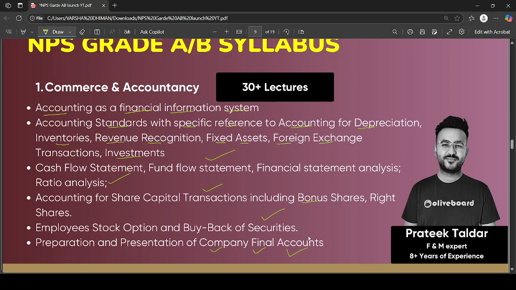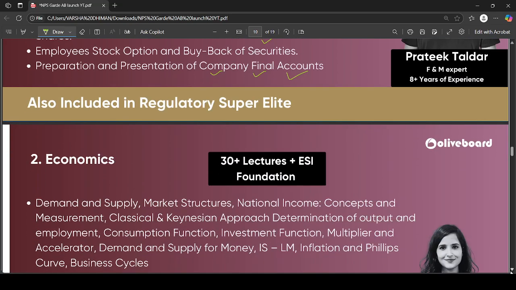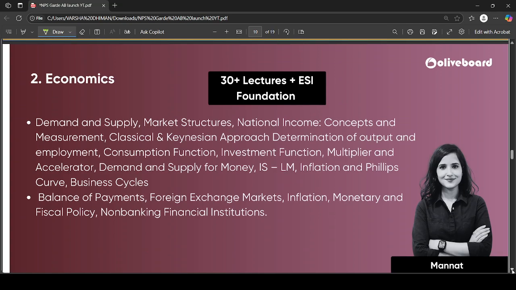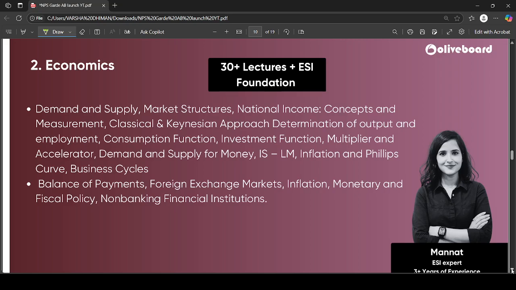So these all topics will be covered by Prateek Daldar sir, right? And you will have a total of 30 plus lectures to cover this particular segment of your syllabus, right? Now, let's talk about the economics portion. So, the economics portion will be covered by Mannat ma'am, right? You will be provided with 30 plus lectures, and ESI foundation will also be provided to you, right?